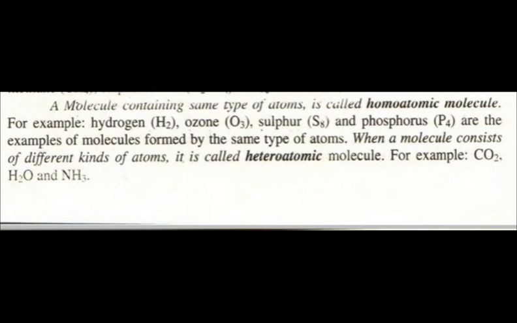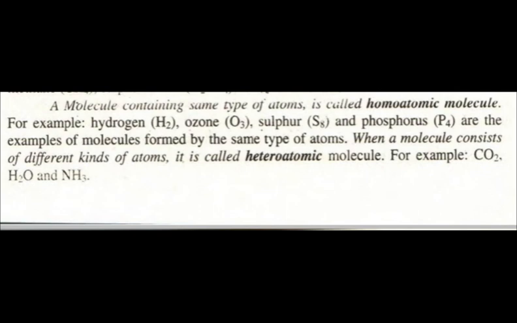For example, diatomic molecules like hydrogen H2, oxygen O2, sulfur S8. Sulfur S8 contains 8 atoms of the same type, so it is a homoatomic molecule. Phosphorus P4 is also a homoatomic molecule.